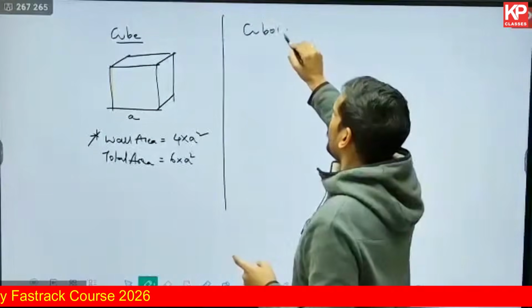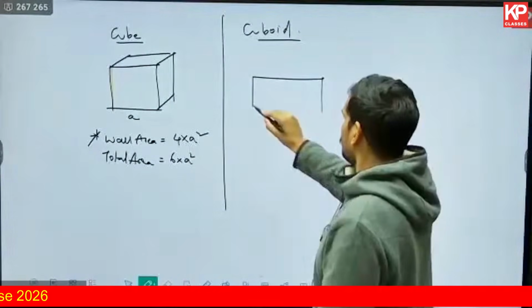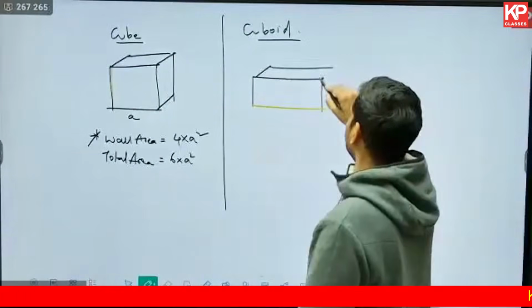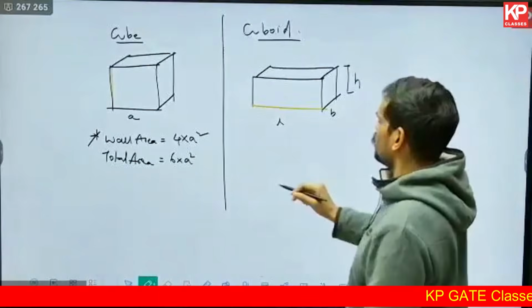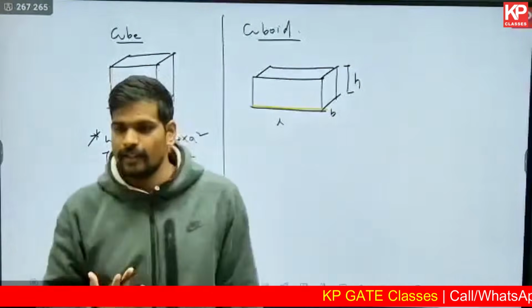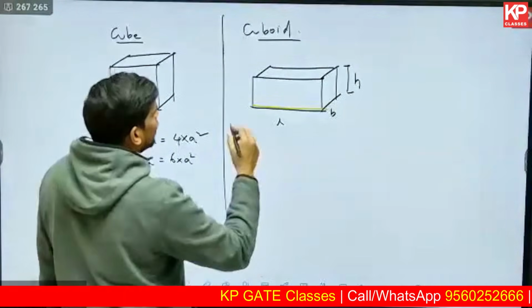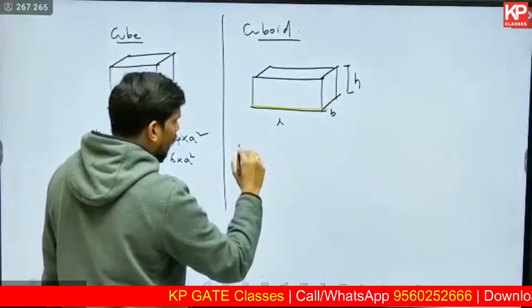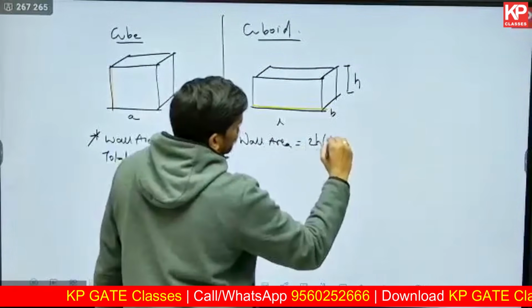Now if you look at the cuboid, this is something which will apply in most of the cases. If you have a cuboidal room of length L, breadth B and height H, I'm sure you know volume is L into B into H, which might not be applicable in estimating quantities generally, but you might need to know the area. In the case of the wall area of a cuboidal room, it is 2H into (L plus B).